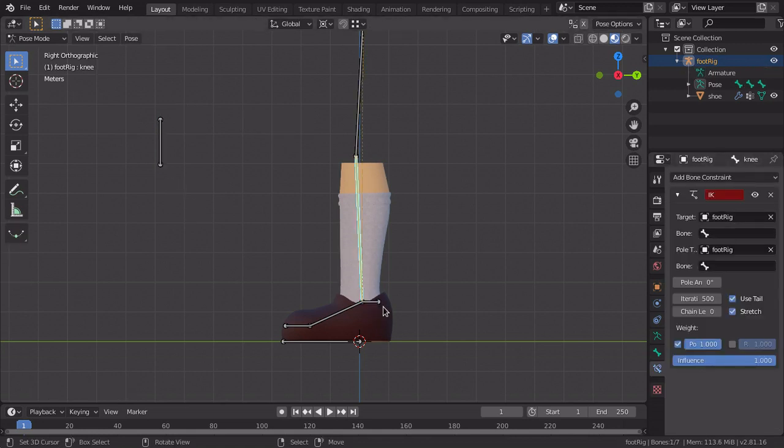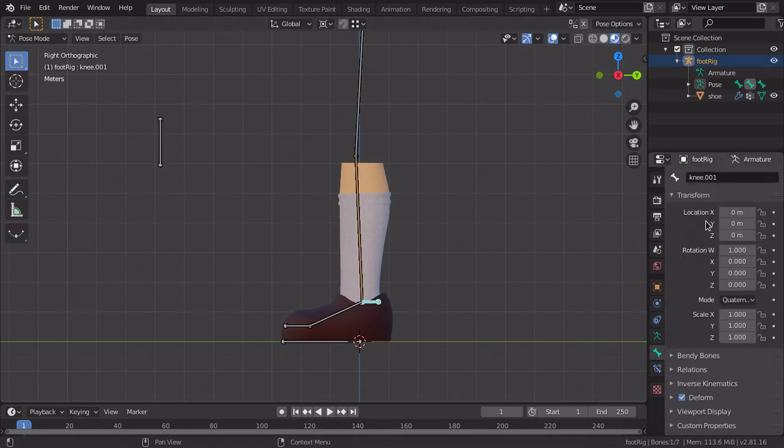Now, by the way, name them first. I'm gonna name this one foot guide, and this one knee guide. You guessed it. Well done. You are smart.